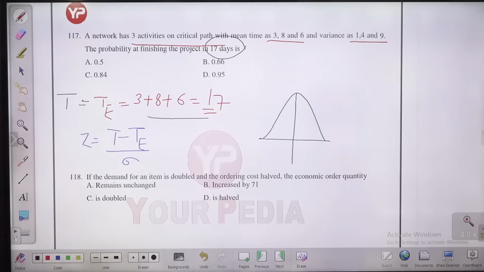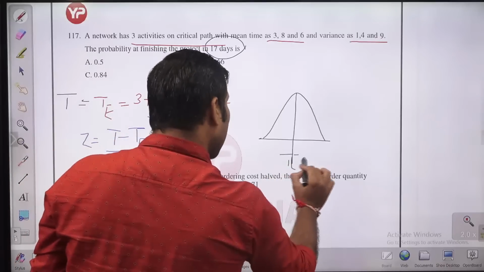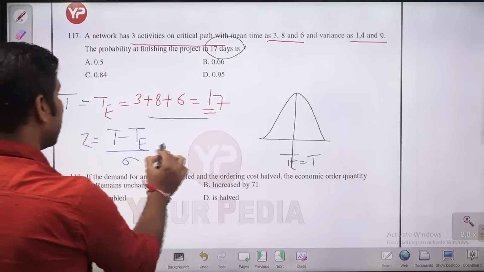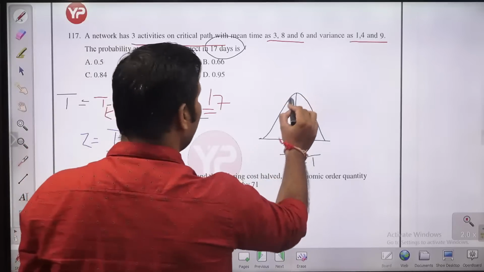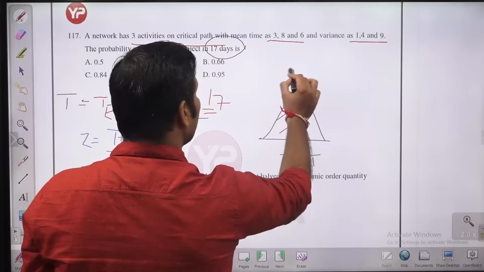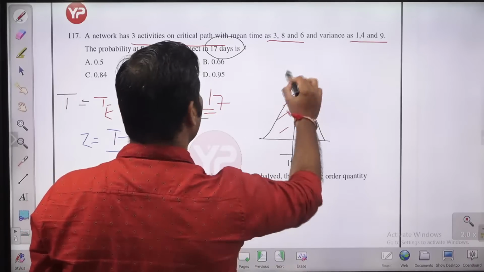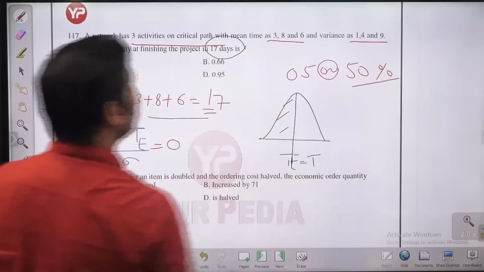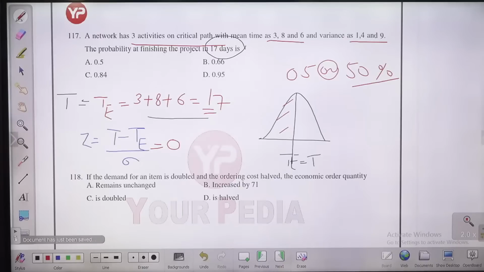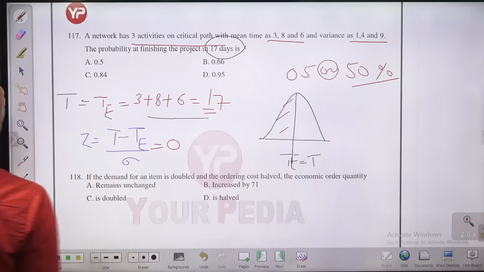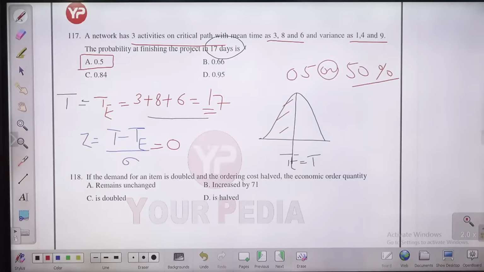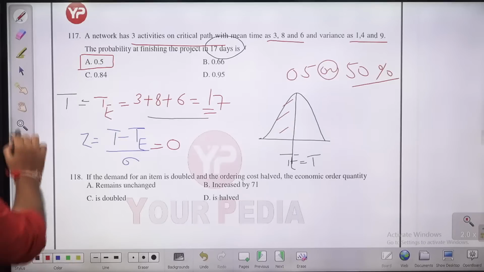This is the expected time, and this expected time is equal to T. So Z you are getting is 0. So the probability will be 50%, 0.5 or 50%. The probability of completing this project in 17 days is 50% because Z is coming out 0. Expected time equals the project finishing time, so the probability of completing this project is 50%. Next question, let us move on.